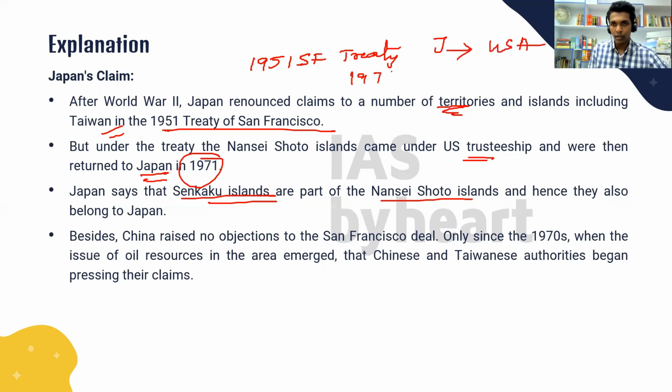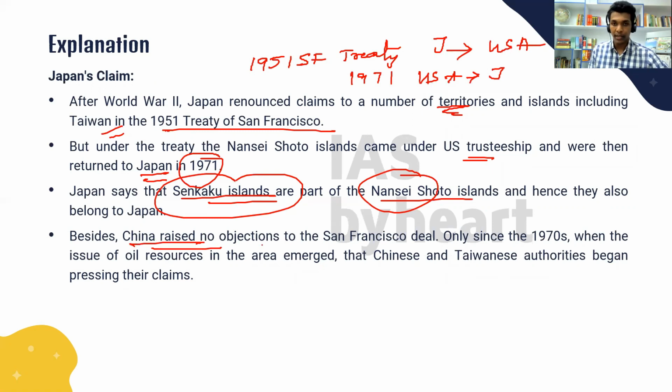In 1971, the USA returned it back to Japan. So the Senkaku Islands are a part of the Nansei Shoto Islands, which were returned by the USA to Japan. But China raised no objections to the San Francisco deal. Only after the 1970s, when the region was found to be rich in oil resources, did Chinese and Taiwanese authorities begin pressing their claims. So after it was told that the region is rich in these resources, they have come to claim them.